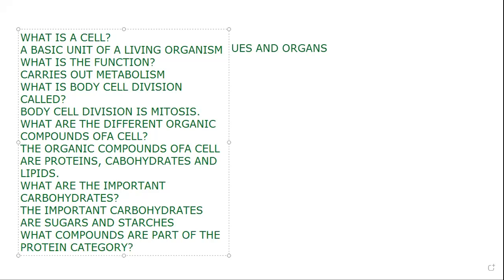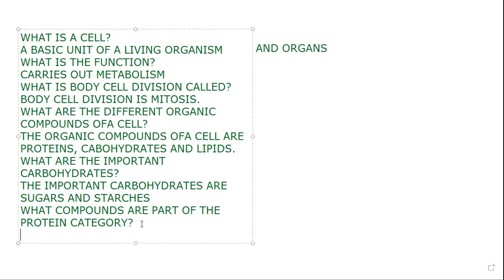All right, so what compounds are part of the protein category, Dr. Eileen? The compounds of the protein category are enzymes, hormones, and structural materials. Very good, right? Very good.